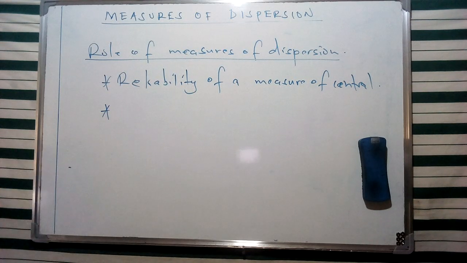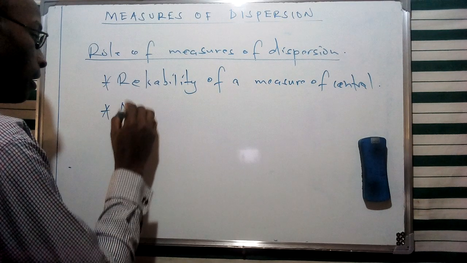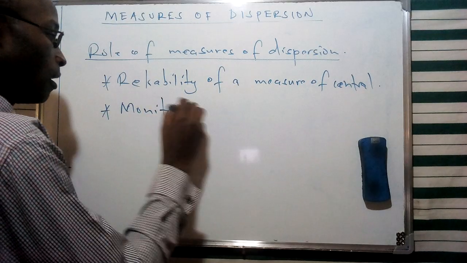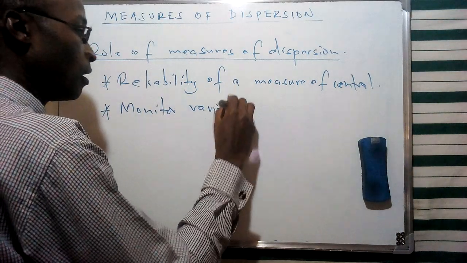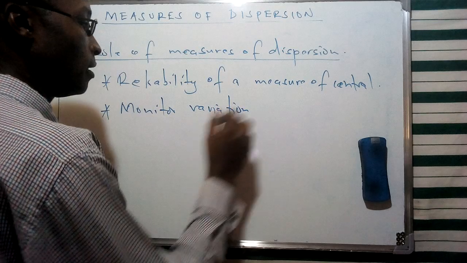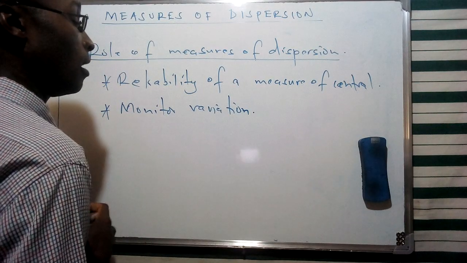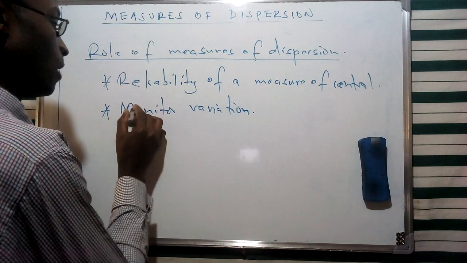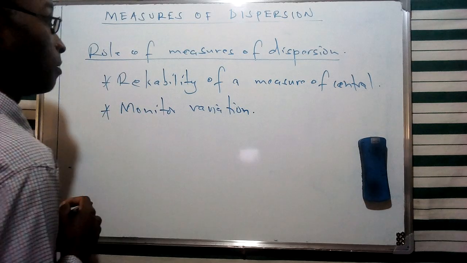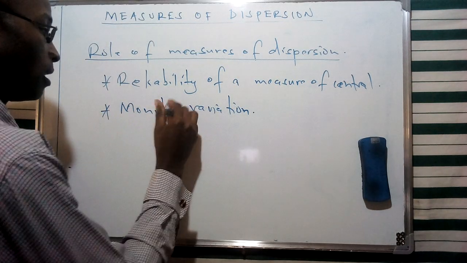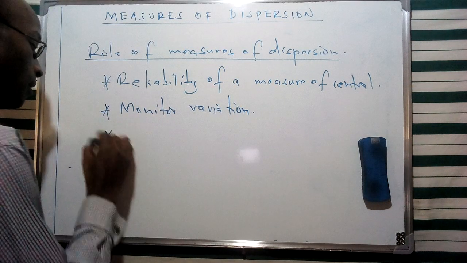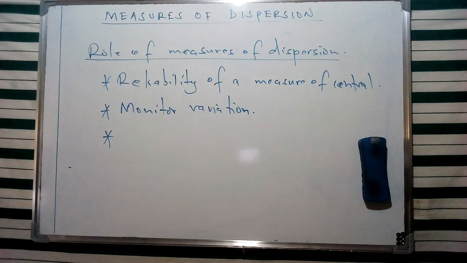Next, these measures of dispersion are going to assist us in monitoring variation itself. We have said that dispersion basically refers to the concept of variation, and therefore the measures of dispersion are going to assist us monitor variation in specific ranges of numbers or the data under consideration.